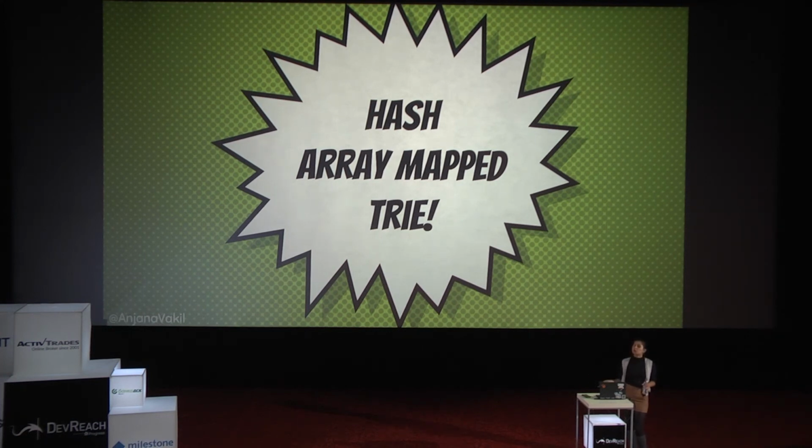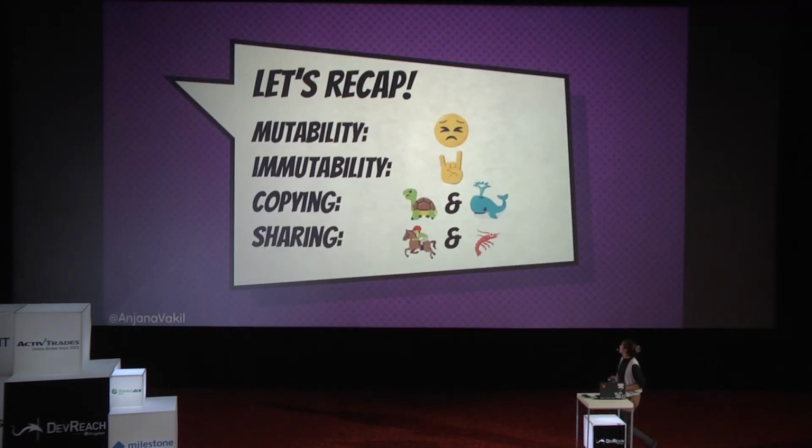So it's a really cool thing, and the implementations of these are really awesome, and there's a lot of detail and optimizations that I have not gone into here because we're just talking big picture, but there's a lot of great resources on that, and I have some linked at the end of these slides, which I will tweet out later. So, hash array mapped trie, HAMT, fun times.